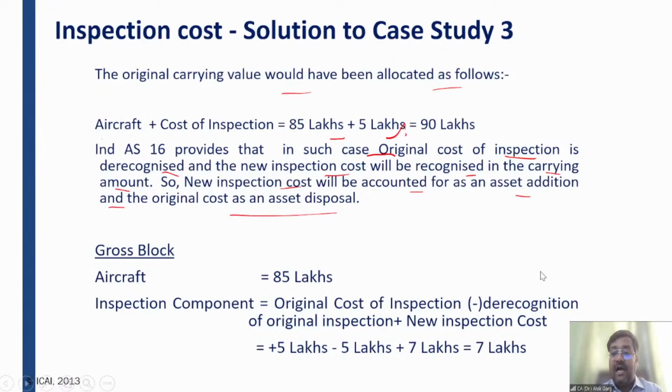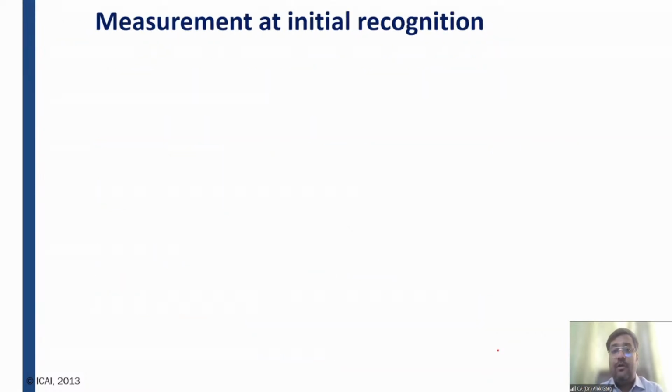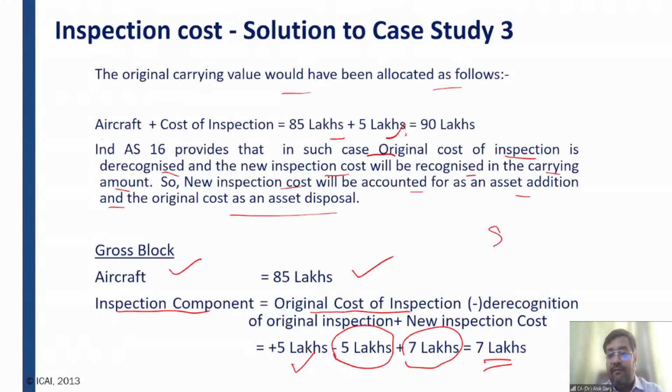So in this case, how will this gross block look? Aircraft 85 lakh, inspection component: there was an original cost of inspection of 5 lakh that should be derecognized, so minus 5 lakh plus 7 lakh, so the net is 7 lakhs. So what is my revised gross block? My revised gross block is 85 plus 7 lakhs.